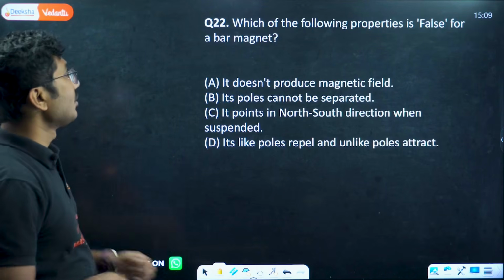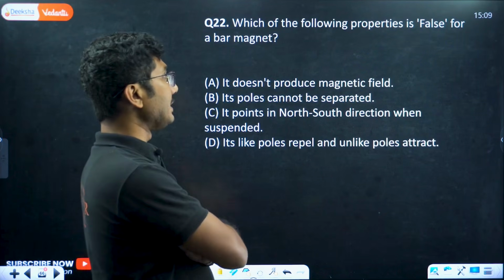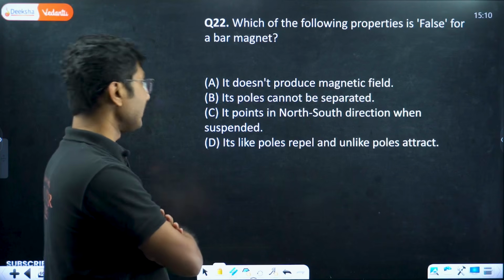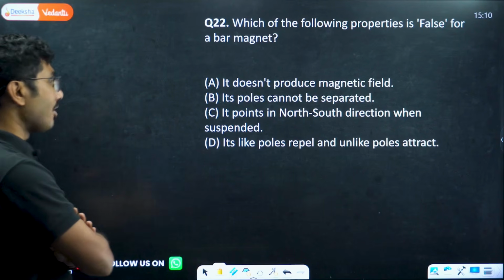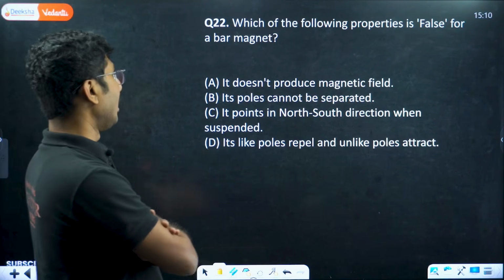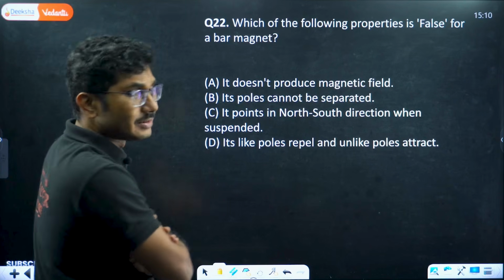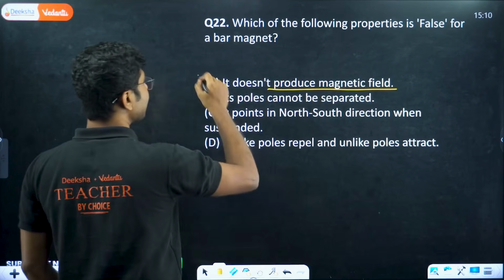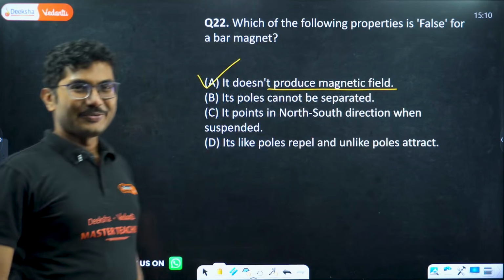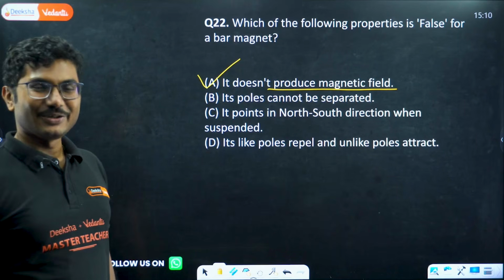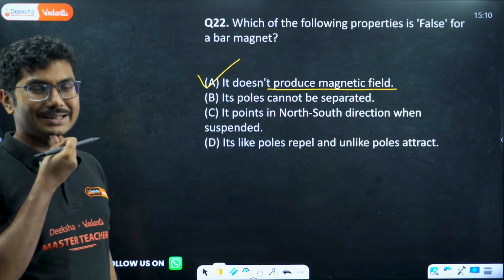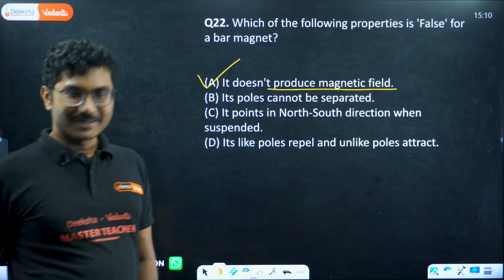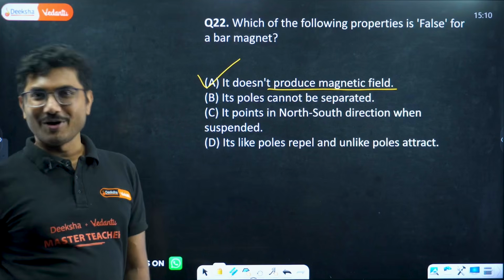Now, next, which of the following properties is false for a bar magnet? It does not produce magnetic field. Its poles cannot be separated. So it does not produce magnetic field is obviously a wrong statement, a completely false statement. So this is the correct answer. Sometimes after reading all 4 options, we always think, oh, what is the correct answer? So don't worry, the first option itself is the wrong answer.